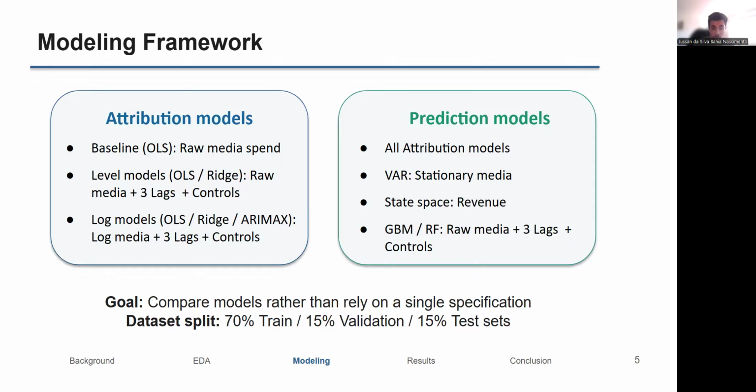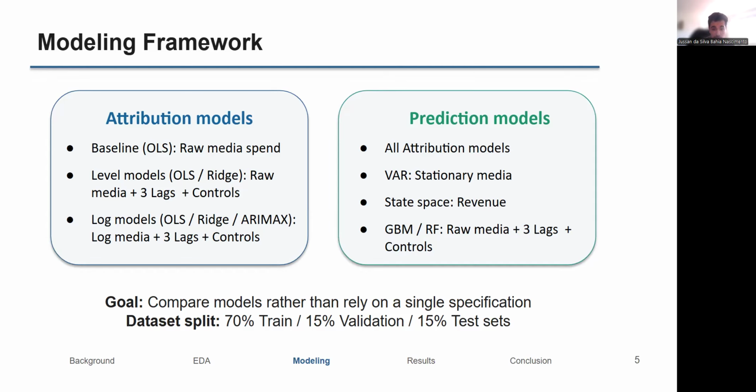Level models incorporate raw media spend, lagged effects, and control variables, while log models also apply logarithmic transformations to capture diminishing returns and saturation effects. Among the forecasting approaches, VAR and state space models are used to capture temporal dependencies and underlying trends, whereas machine learning models such as GBM and random forest focus on non-linear relationships and predictive performance.